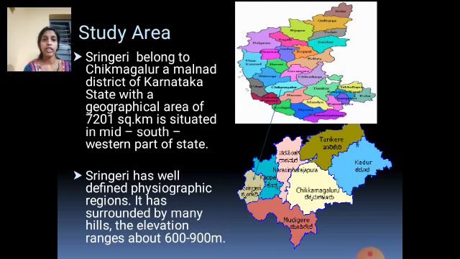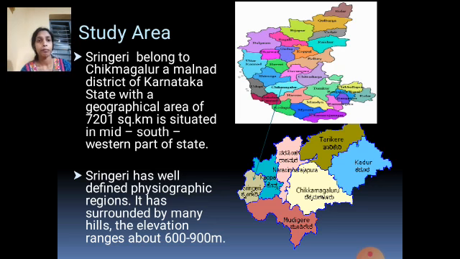Sringeri is a physiographic region surrounded by many hills. The elevation ranges from about 600 to 900 meters. The term Sringeri comes from Sringagiri, which means a region full of mountain ranges. Sringeri is very famous for its diversity in fauna and flora.